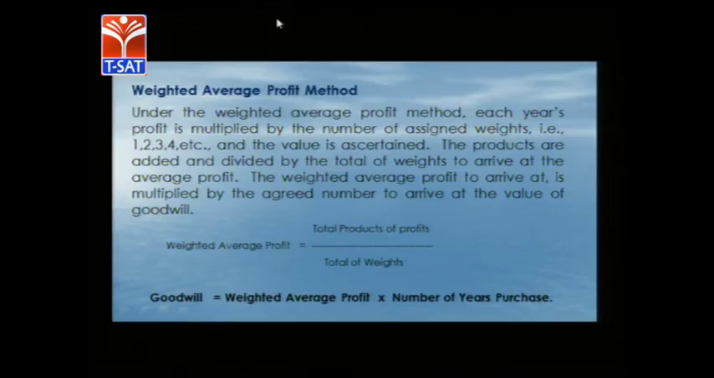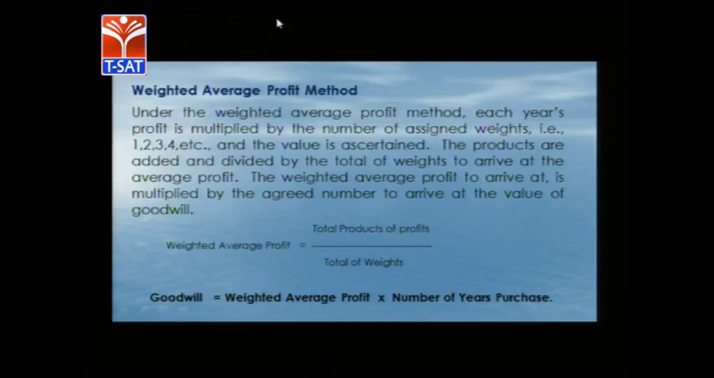Similarly, this simple average has certain negative shades as well as certain drawbacks. To overcome these drawbacks, another method has come into practice, that is the weighted average profit method. This weighted average means assignment of weights to the profits of the respective previous years we are considering. Assignment of weights can be in ascending order or descending order. Either the highest values are given the highest weights, or the lowest values are assigned the lowest weights.